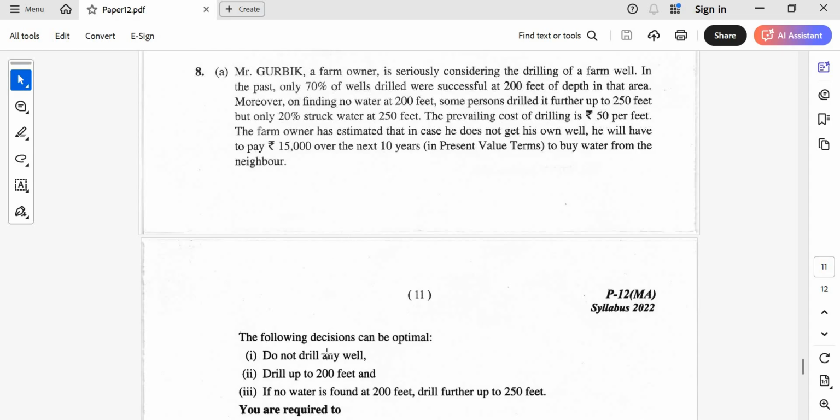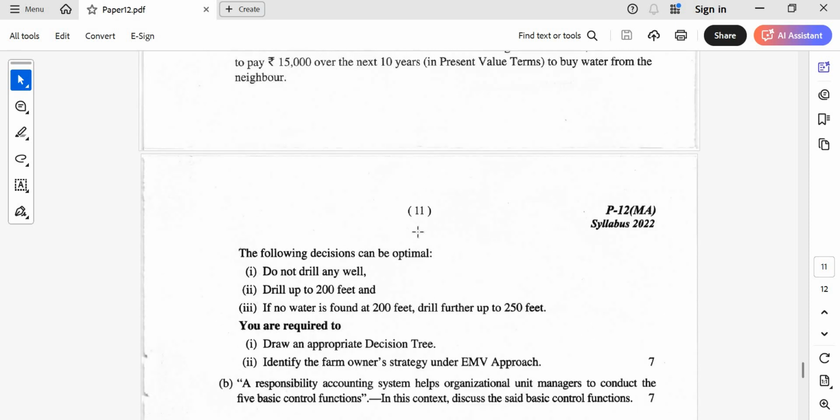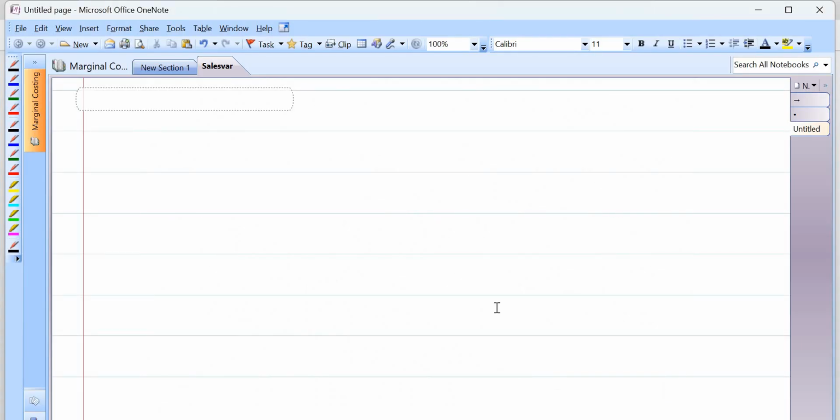The following decisions can be optimal. Do not drill any well. So I have 3 decisions. One is do not drill. Next, drill up to 200 feet. If I am not getting the water, drill up to 250 feet. So I have 3 decisions. You are required to draw an appropriate decision tree and identify the farm owner's strategy under the EMV approach. So we need to draw the decision tree here.